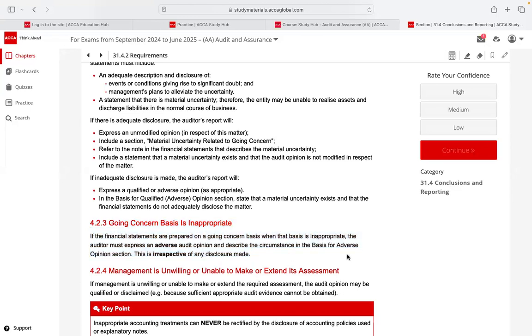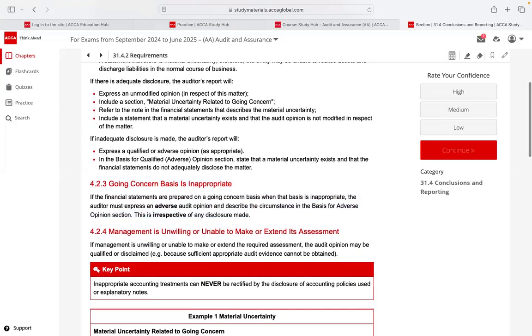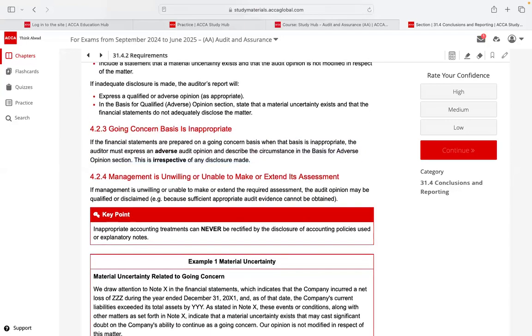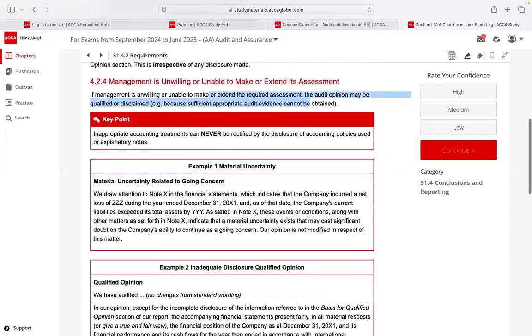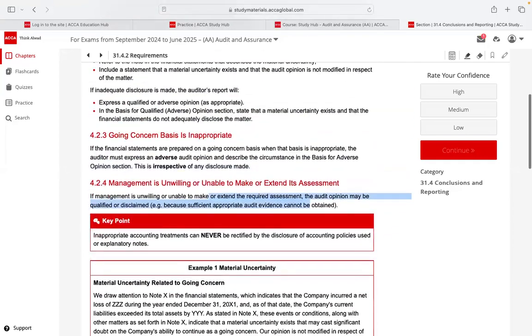So if the company is not a going concern, then of course you have to give a bad opinion, like an adverse opinion. If management is not willing to make an assessment of going concern, then you may have to go for a qualified opinion or a disclaimer of opinion, due to lack of audit evidence. So this is the most important part you may have to understand.